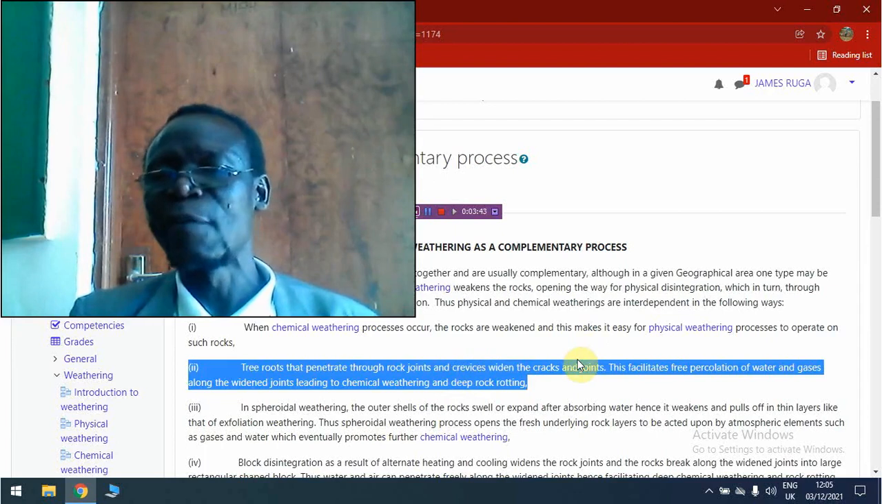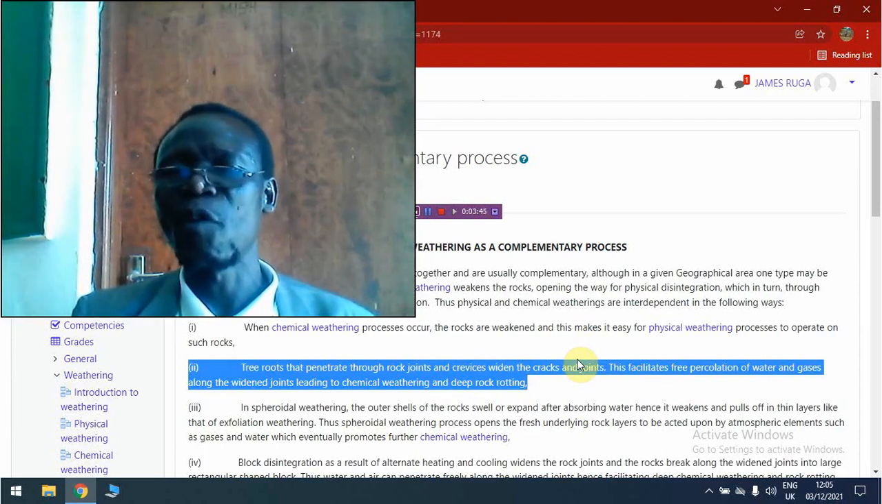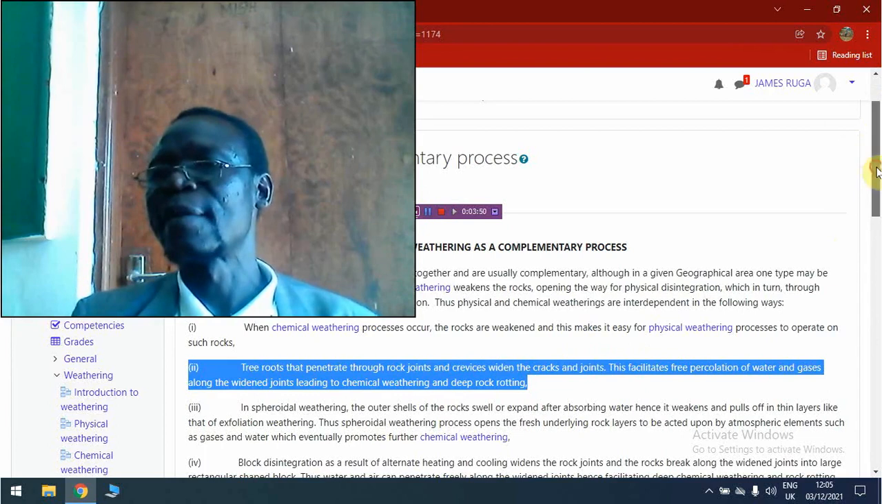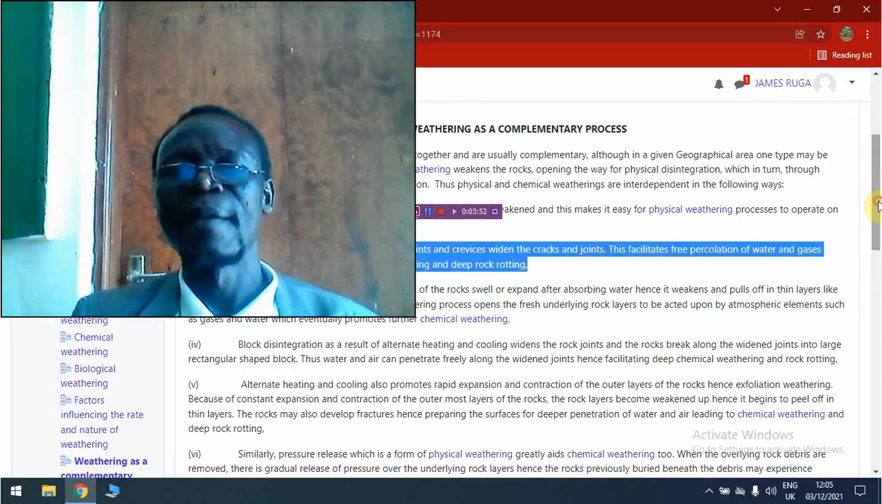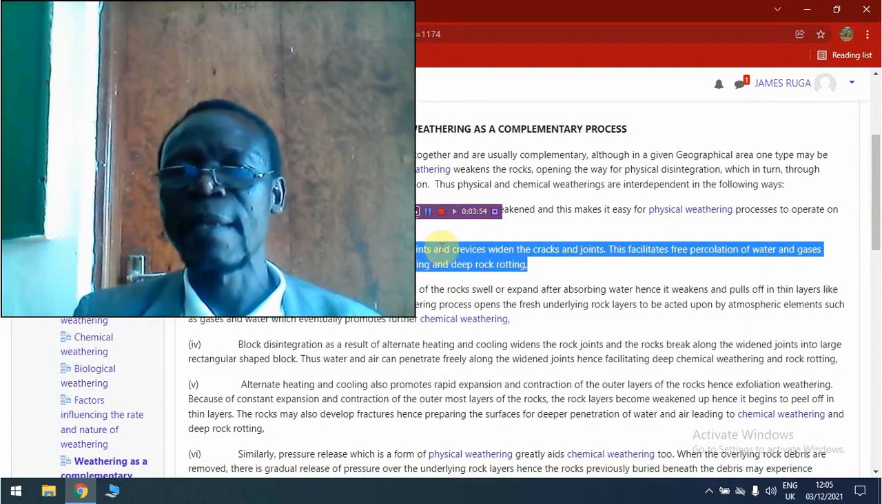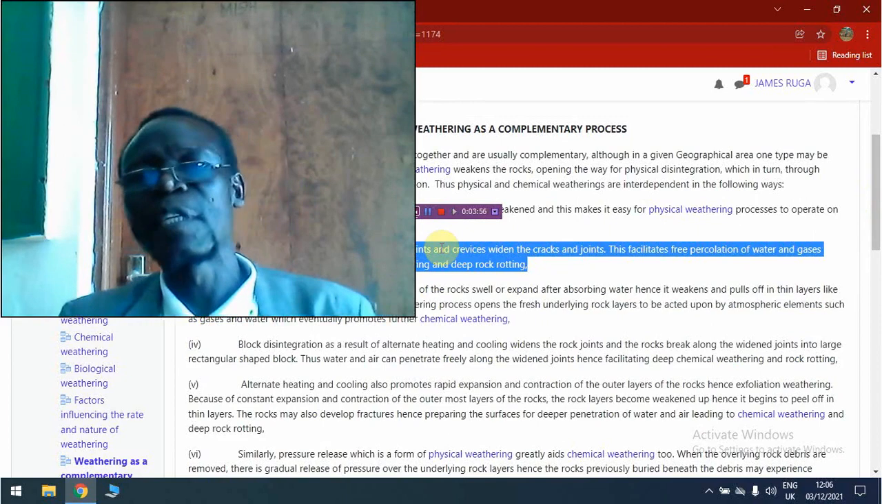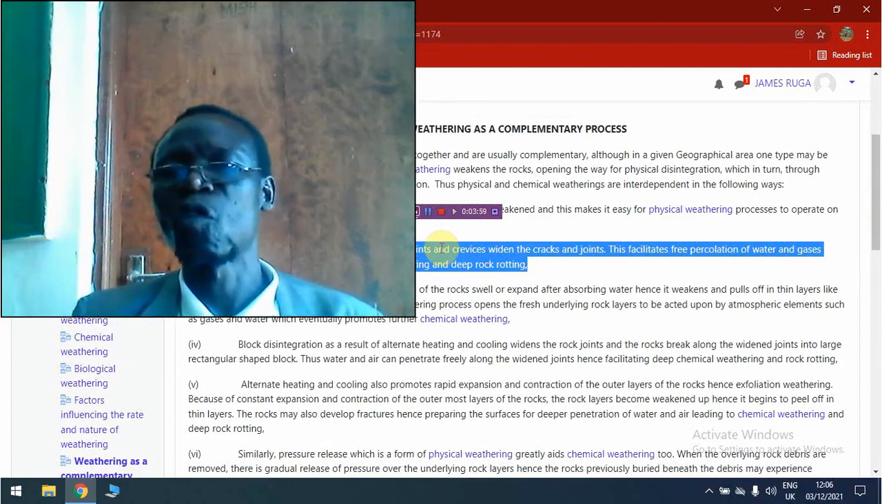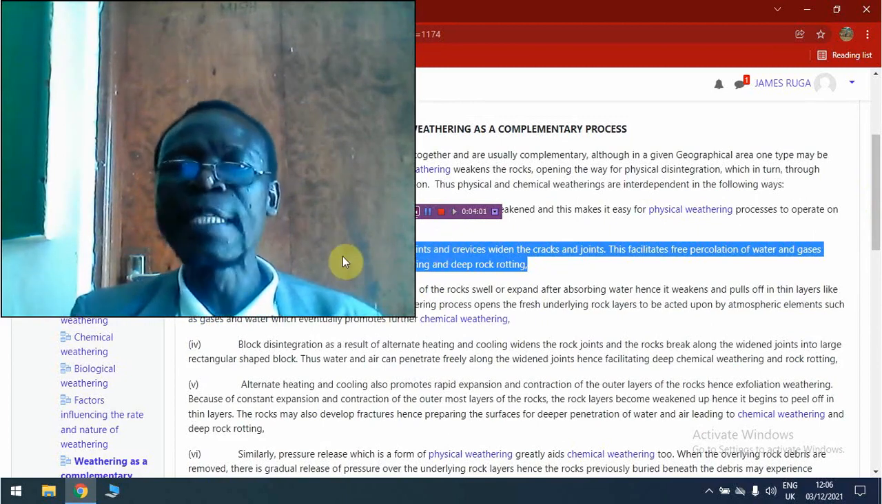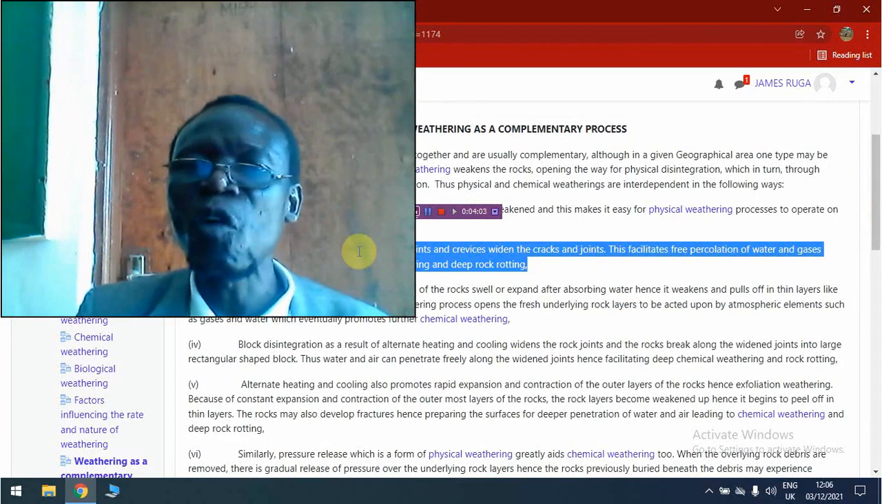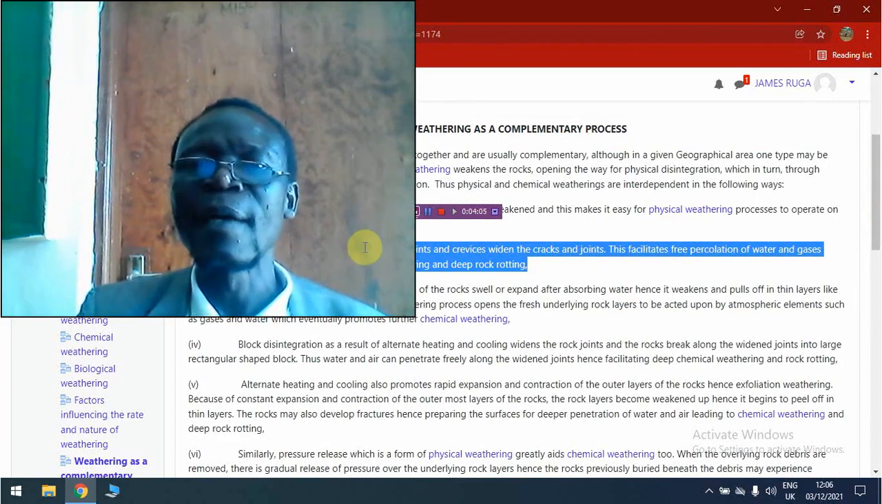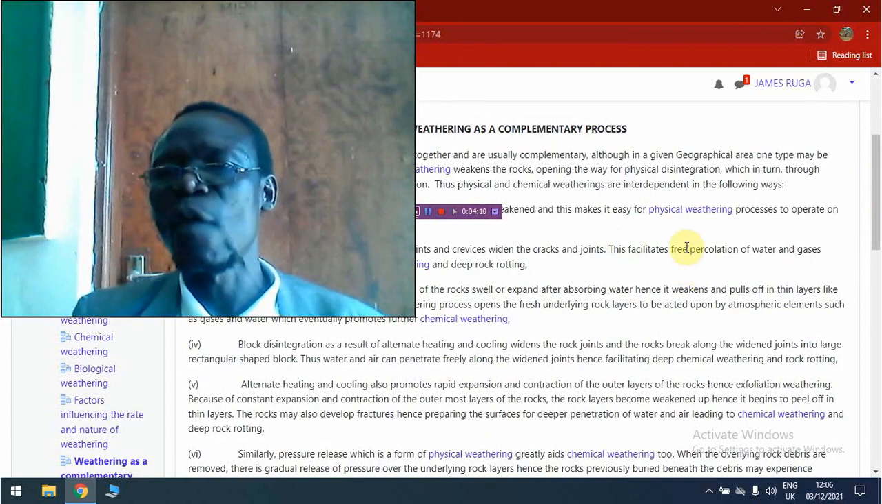And this will bring about deep chemical weathering within the rocks which have been affected by biological weathering, or the physical activities brought about by biological weathering processes. So in this case, you can see that the biological weathering process makes the occurrence of chemical weathering processes very easy, because it promotes deep rock rotting.